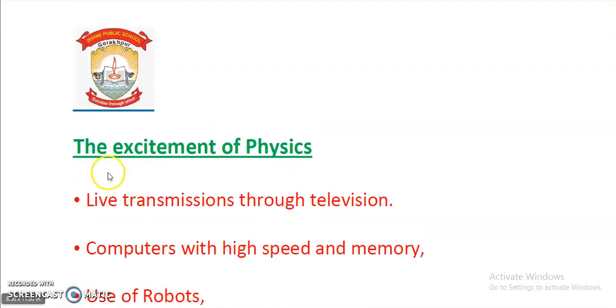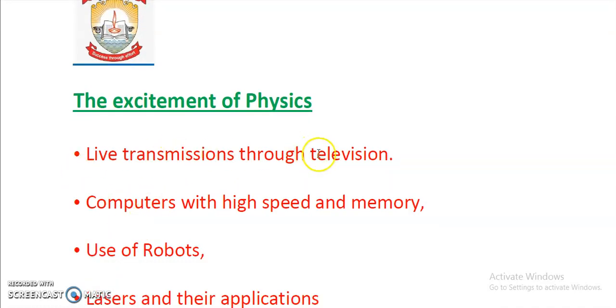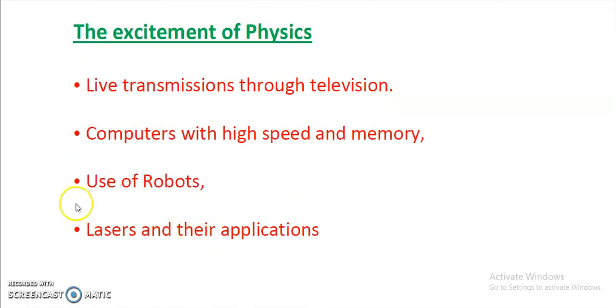Next, let us come to the excitement of physics, meaning what excitements physics produces. Live transmission through television is one excitement. Another is computers with high speed and memory, use of robots, artificial intelligence, you must be knowing about this, lasers and their applications, right?